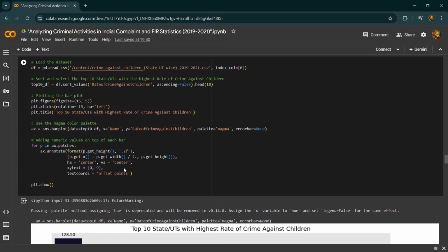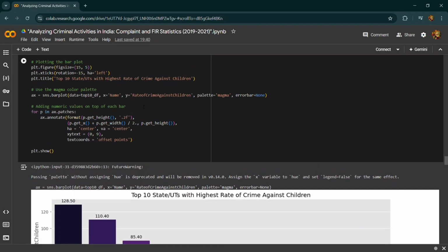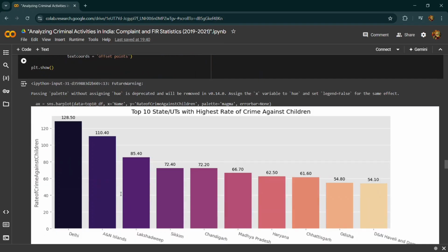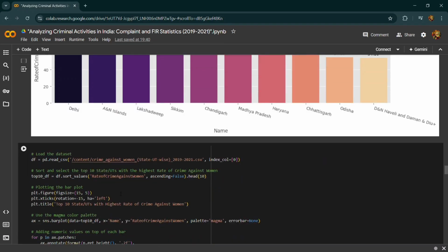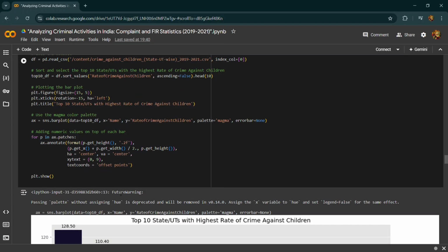And the insights from this bar chart: we get the states and union territories with the highest crime rates, which helps identify the regions where the issue is most severe. Then we have the magnitude of crime rate, which shows the highest rate by how much. And then regional focus of intervention: the most significant rates of crime against children help focus efforts and resources on those regions. This overall trend makes it easier to understand the exact figures associated with each state.